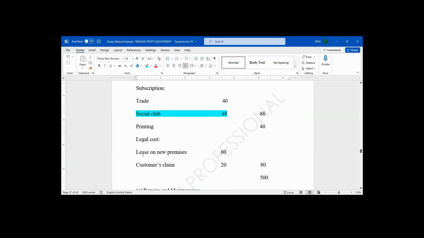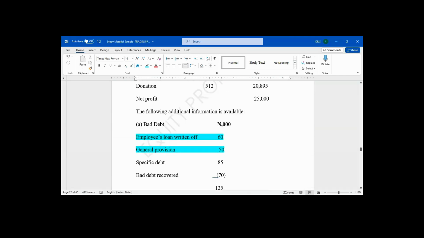Legal costs on acquisition of new lease, is it allowed? No. Legal costs for customer claim: a customer wants to make a claim, you pay legal costs, it's allowed. But legal costs for acquisition of new premises.